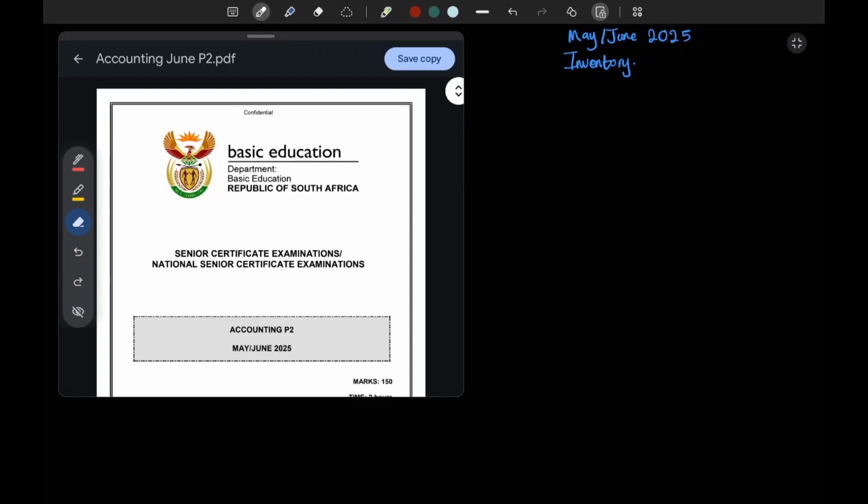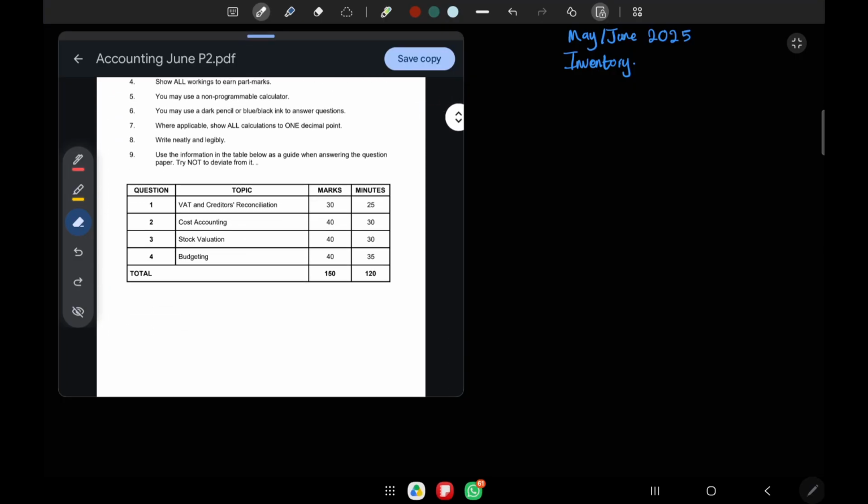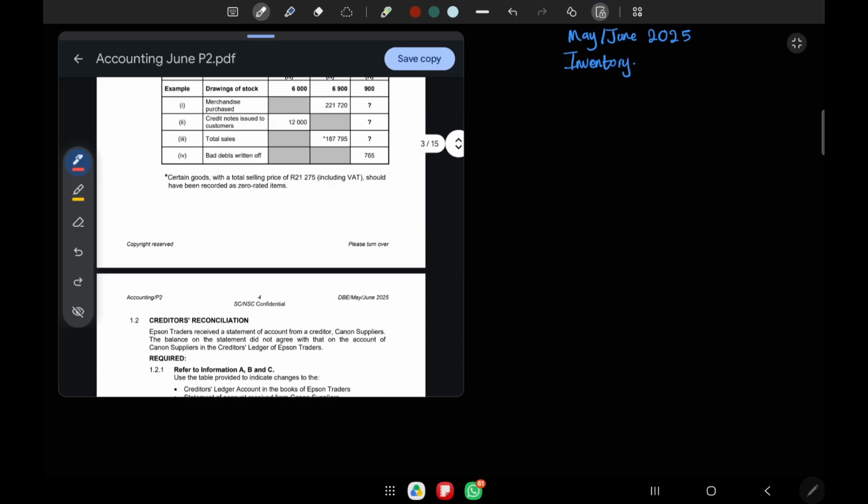In today's lesson, we'll attempt the May June 2025 paper 2 accounting paper. This is about inventory. So let's look at our topics. Question 1, we have VAT and creditors reconciliation. Question 2, we have cost accounting. Question 3, we have stock valuation, which is inventory. So let's go to question 3.